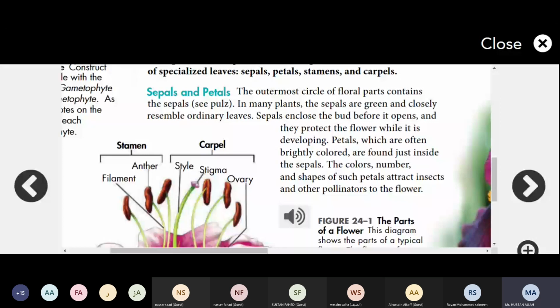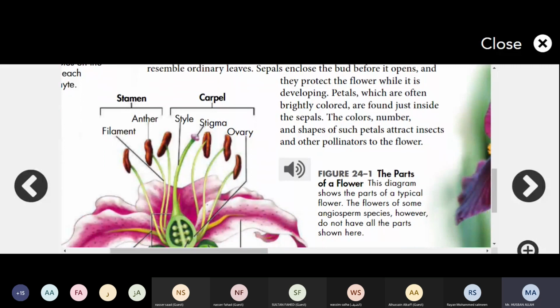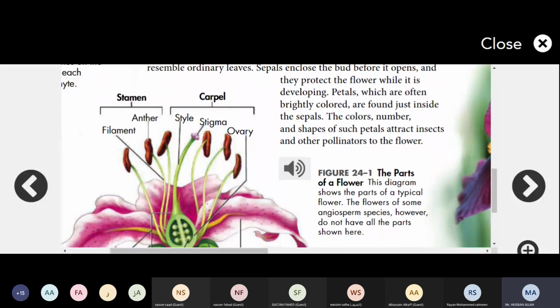So petals are found inside the sepals, and they have a bright color. The color, number, and shape of the petals attract insects and other pollinators to the flowers. The reason for the color is that it's very bright and very attractive. It will attract a lot of animals toward itself. So that is the function of petals.